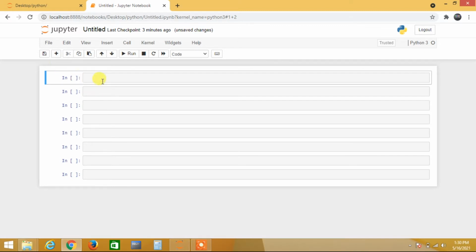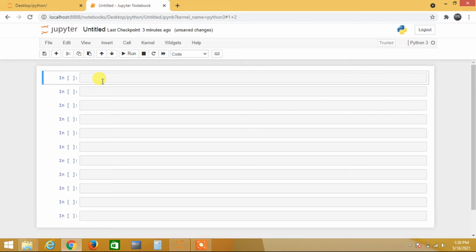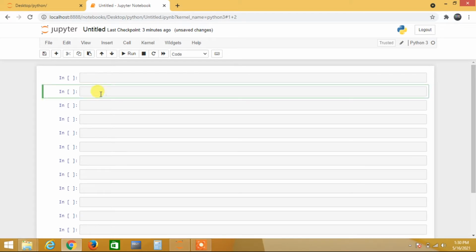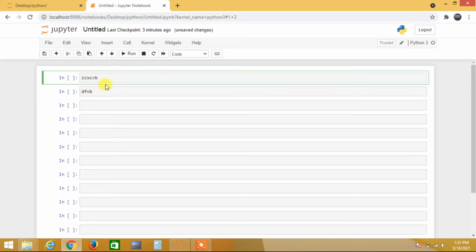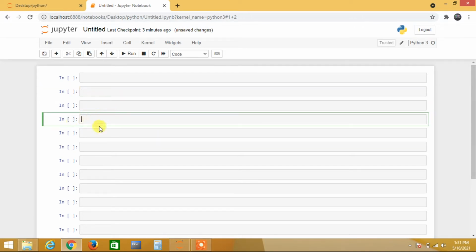So this is all. If you want to insert a cell, you can click A, which creates a cell above. Come out of that box and just click A, and you will get the new cell. If you want to create a cell below this one, click B, and you will get a new cell below. This is all about the new Jupyter notebook.